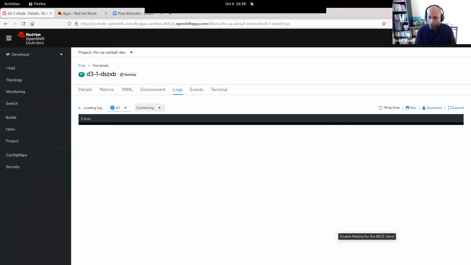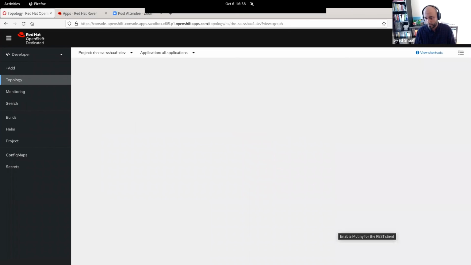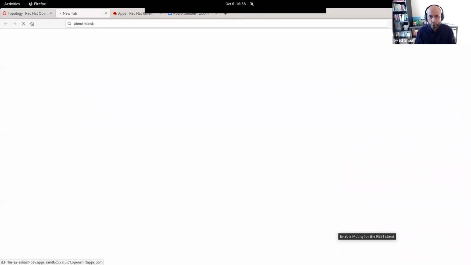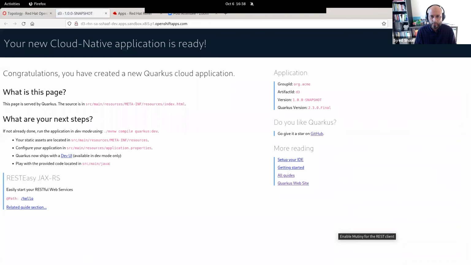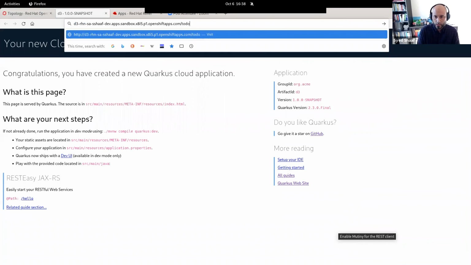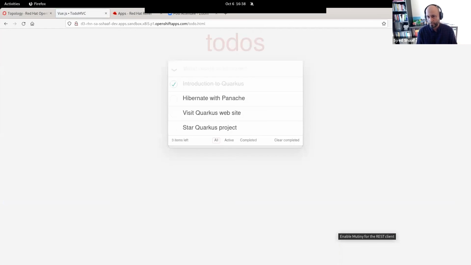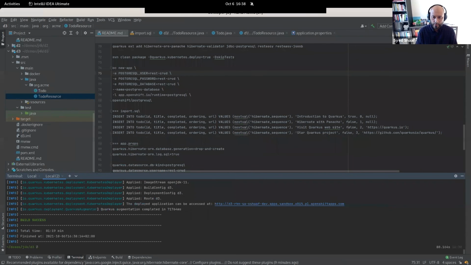Take a look at the logs. You can see that Quarkus has loaded. Let me see. Is it actually true? Yep. And then, of course, if I go to to-do.html, it will load my to-do front end exactly the way I did.